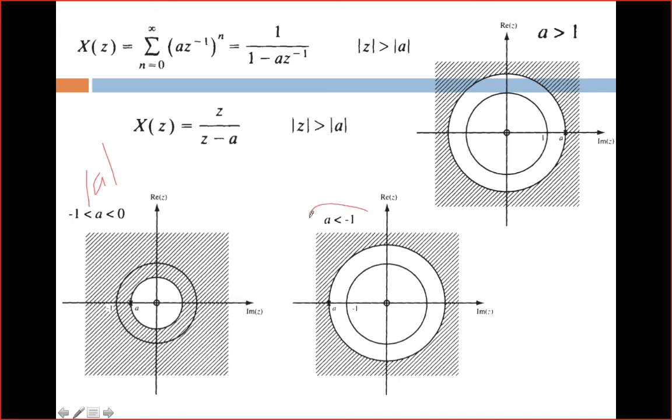If A is less than 0, we cannot find the ROC because the problem is a pole is inside. Okay, a pole is inside the unit circle, so it's not possible. So you cannot consider those cases.